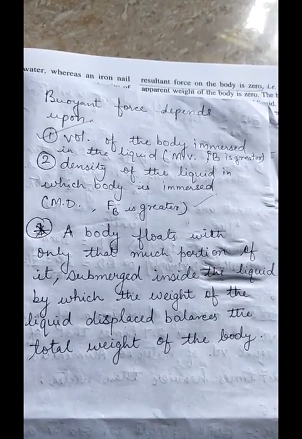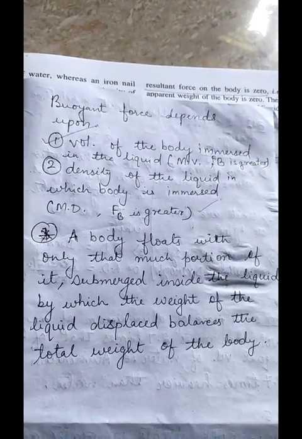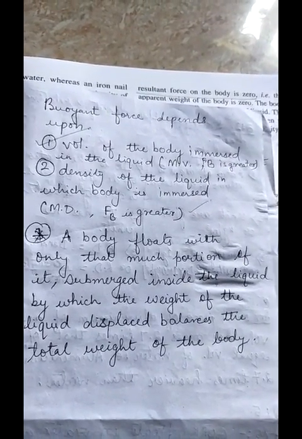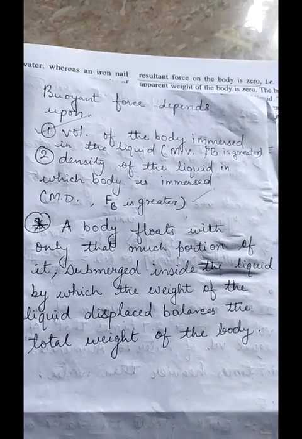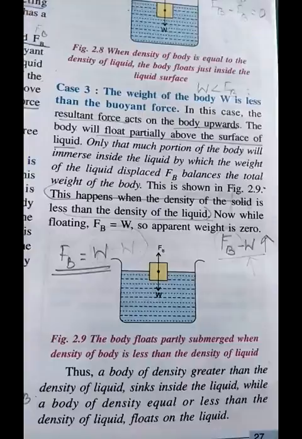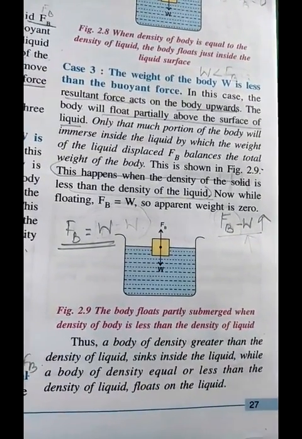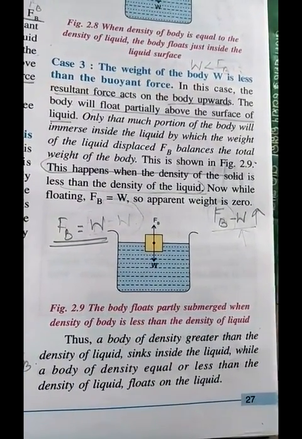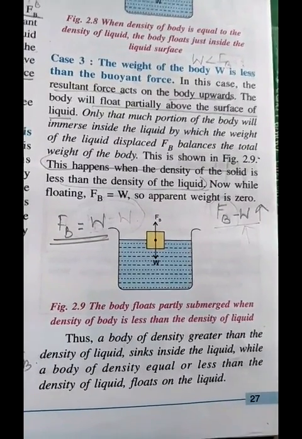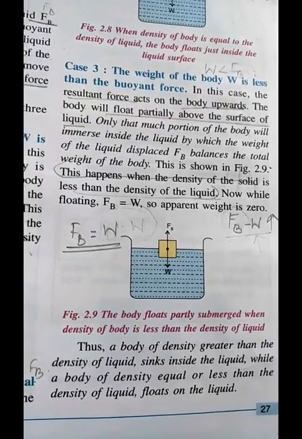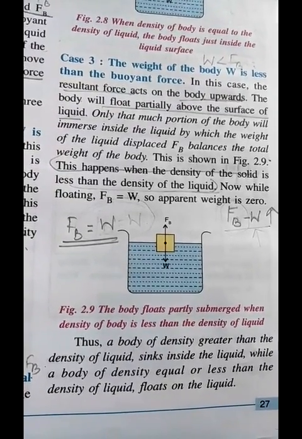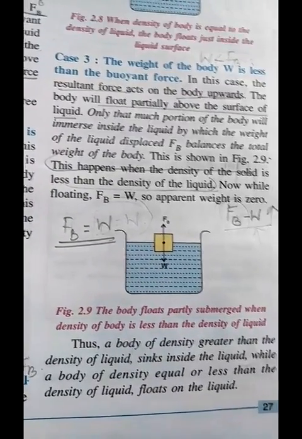So a body floats with only that much portion of it submerged inside the liquid, by which the weight of the liquid displaced balances the total weight of the body. So a body with density greater than the density of the liquid will sink in the liquid, while a body with density equal to or less than that of the liquid will float on the liquid.